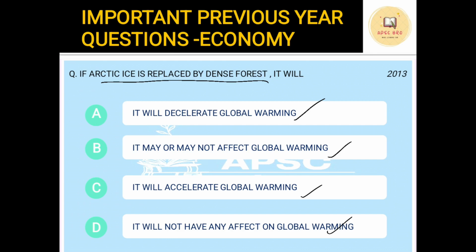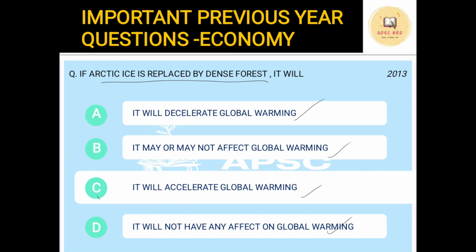No. See, this Arctic ice, what does it do? It is white in color, so it reflects the sun rays, right? But if it is replaced by dense forest, which is darker green in color, it will start absorbing more sunlight. The absorption of sun heat will result in increased warming. So actually it will accelerate global warming. The correct answer is C.